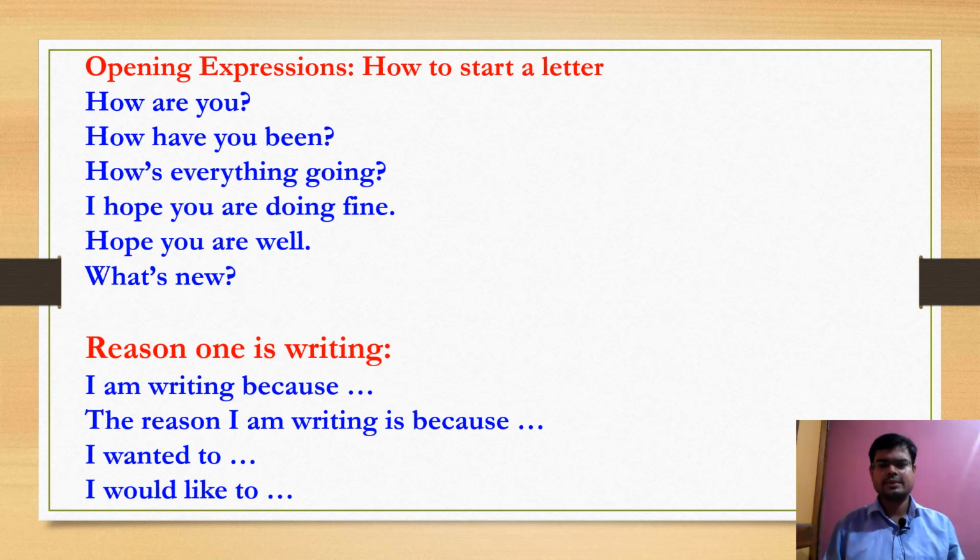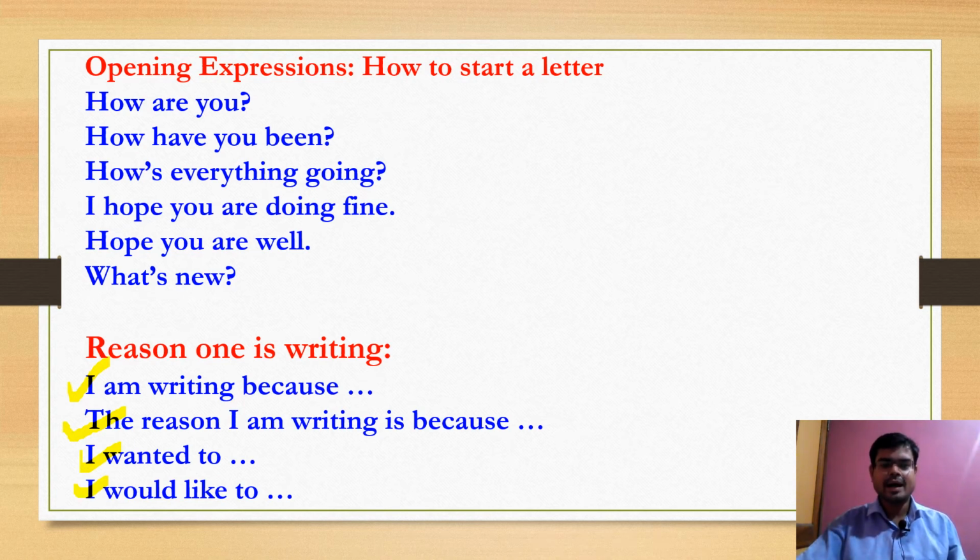Sometimes we write like that: I'm writing this letter because, the reason I am writing is because, I wanted to write, I would like to. For example, I'm writing because I want some money for a college trip, so you can write like that to your daddy. Second, the reason I'm writing is because our school has arranged a parents teacher meeting, so you have to come on this date.